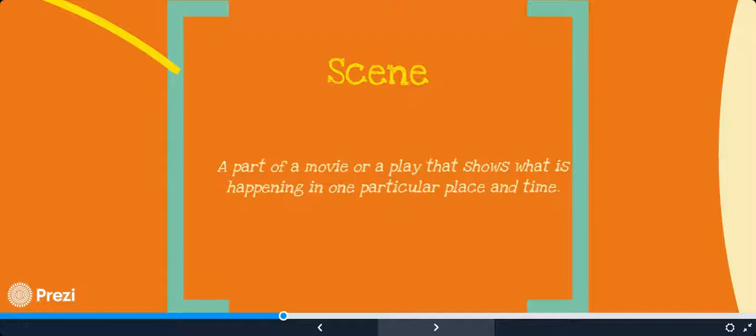A scene is a part of a movie or a play that shows what is happening in a particular place and time. In a story, you'll see, like this example here, The Crowded House has a scene where they lay out what's actually happening in that scene. It's usually the setting, it takes place with the setting and tells everything that's going to happen in that scene for that particular play or movie.